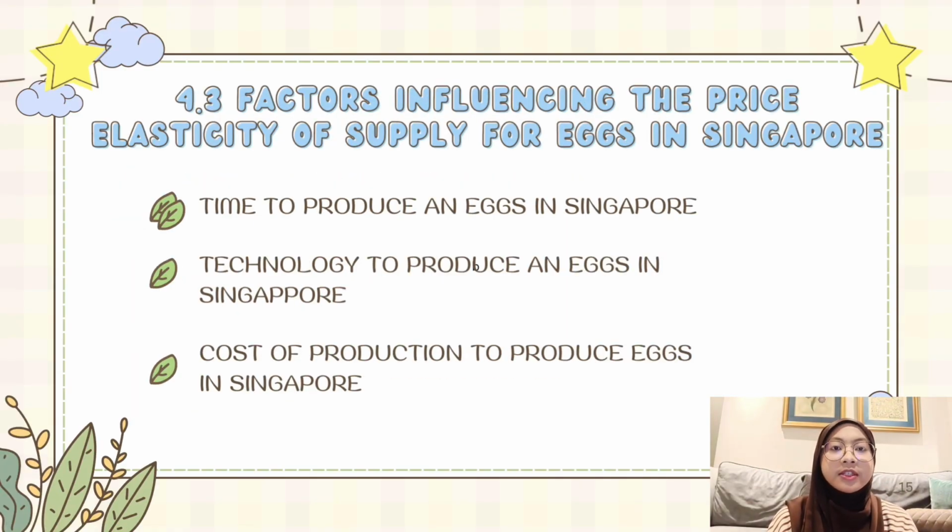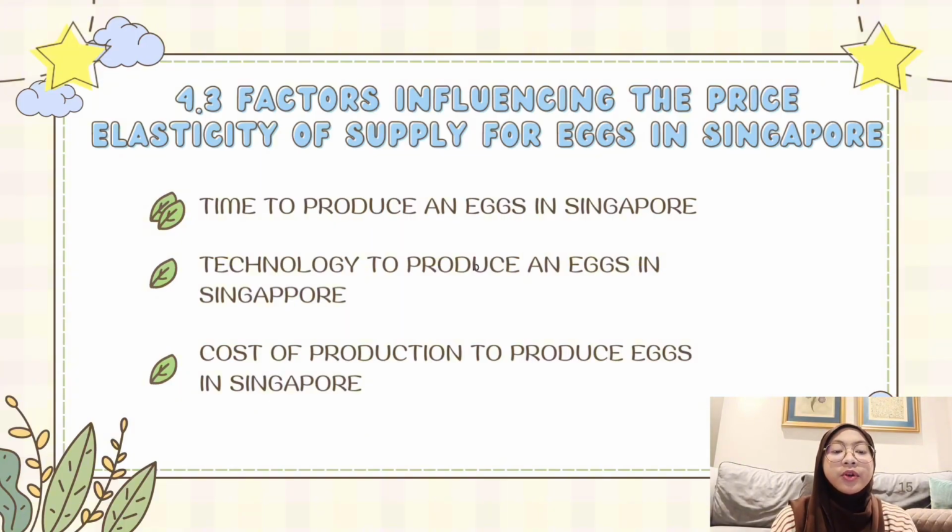4.3 Factors influencing the price elasticity of supply for eggs in Singapore. There are several factors. First, time to produce an egg in Singapore. The price elasticity of supply is inelastic in the short run. This is because the process of producing eggs takes a long time to increase. However, the price elasticity of supply can become elastic in the long run if producers are given a longer period of time to expand the egg production process.